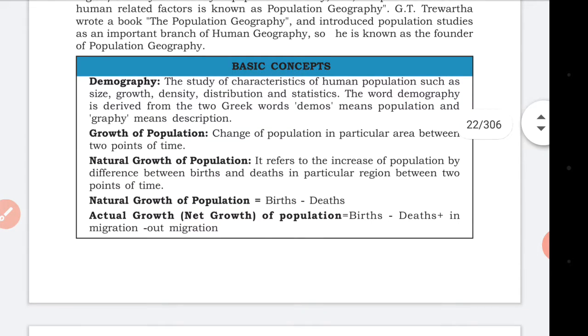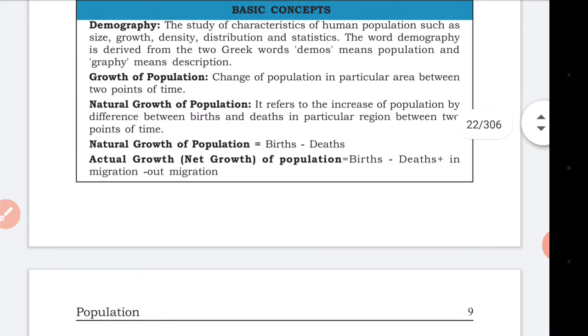Now we are learning the basic concepts. Demography: the study of characteristics of human population such as size, growth, density, distribution, and statistics. The word demography is derived from two Greek words. Demo means population and graphy means description. So human population depends upon four factors: size, growth, density, distribution, how humans are distributed, and the statistics.